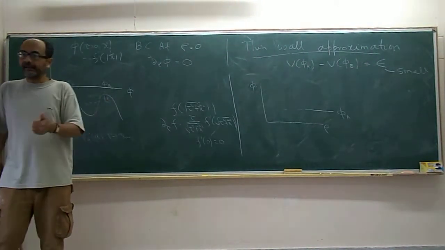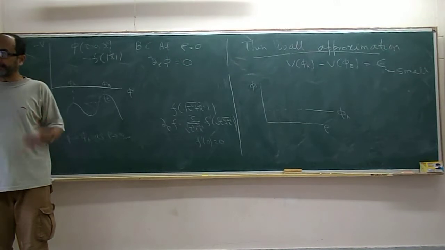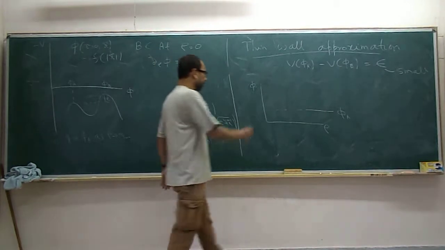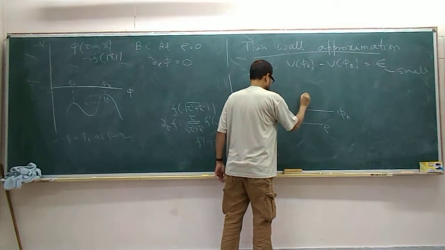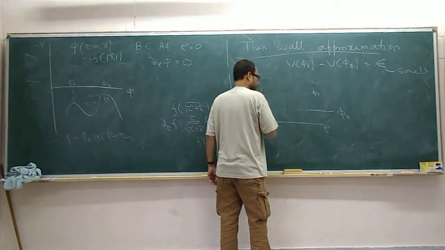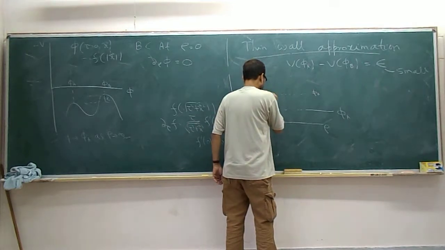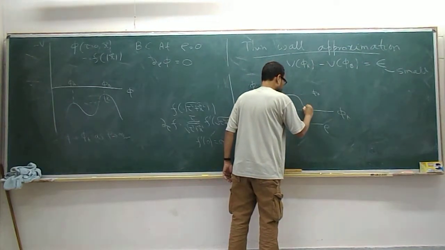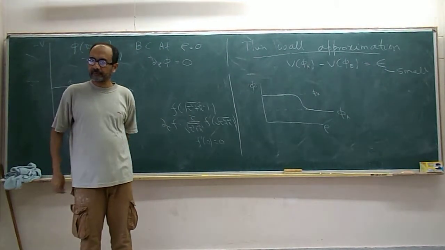If you start reasonably far away from phi b, it will start rolling quickly, and then the friction will kill you. You will not be able to reach the top. So if this is the phi b line, we really have to start very close to phi b when you start rolling, then it should remain close to phi b for a long time, and then at some point it will roll down from phi b.